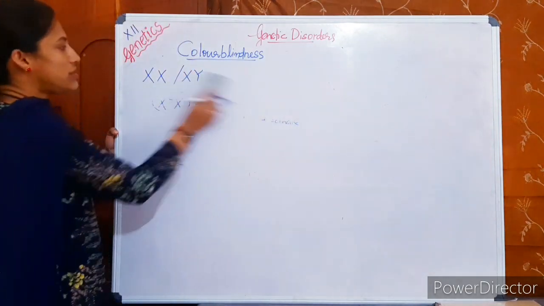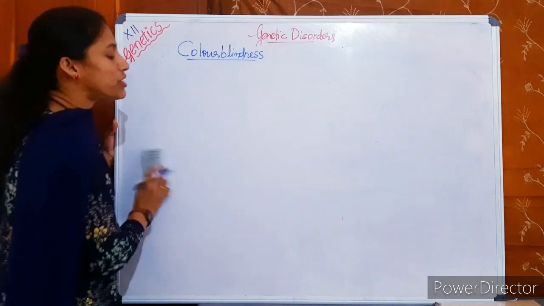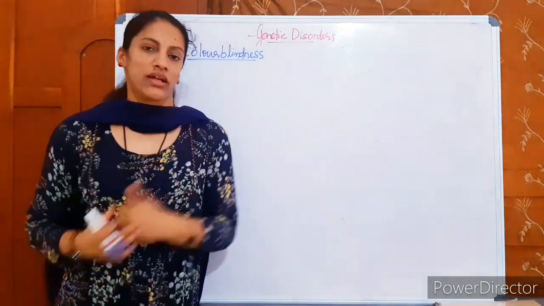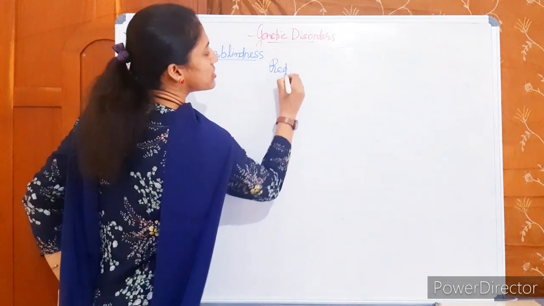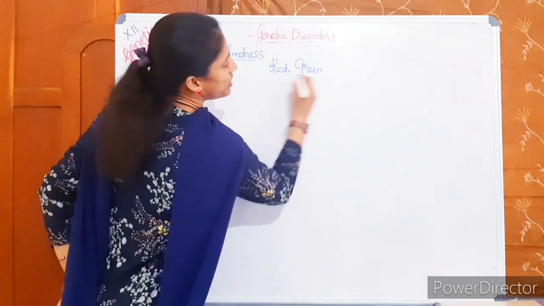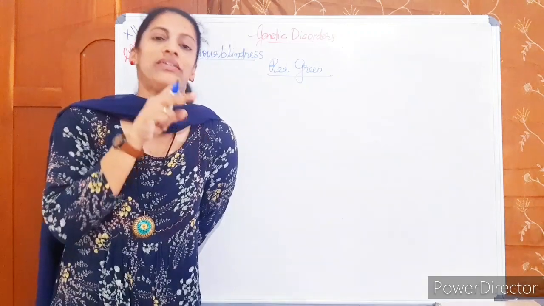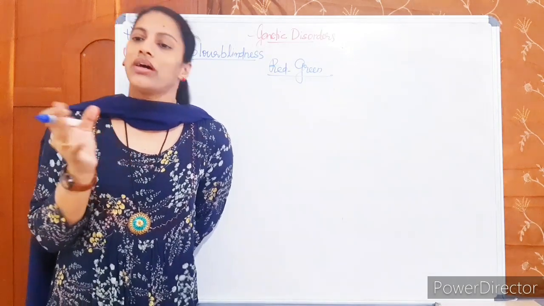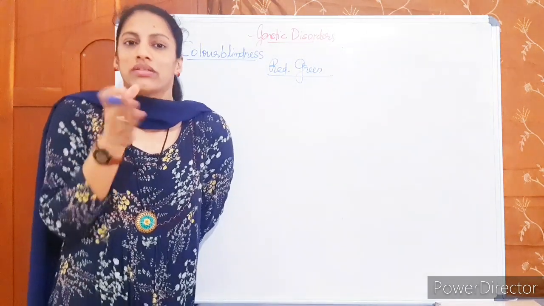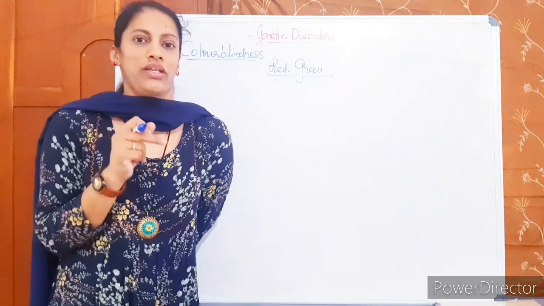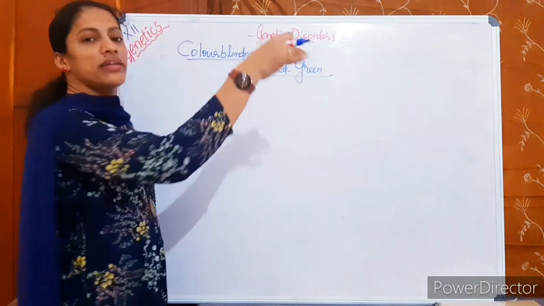What is colorblindness? Patients are unable to differentiate certain colors. The common type is red-green colorblindness, which means these patients cannot differentiate red and green. Whether they see red as green or green as red, we cannot predict. Anyway, they can't differentiate red and green color.